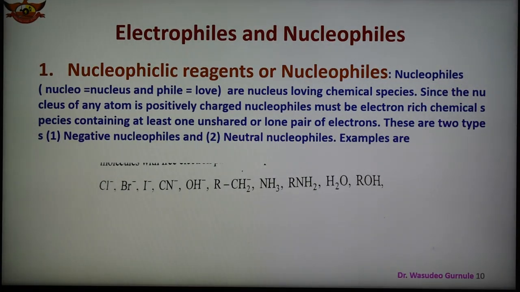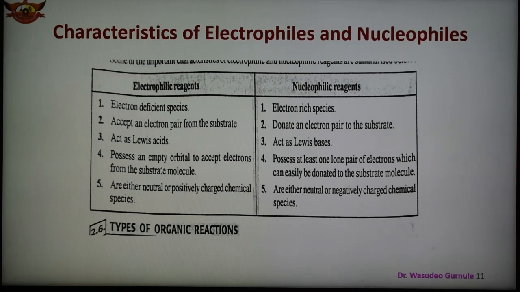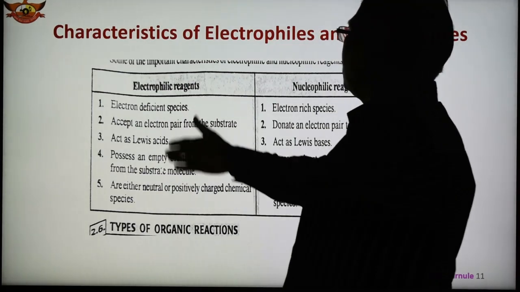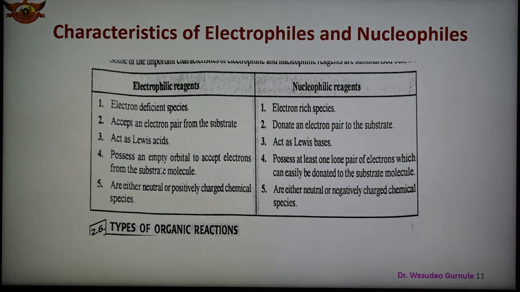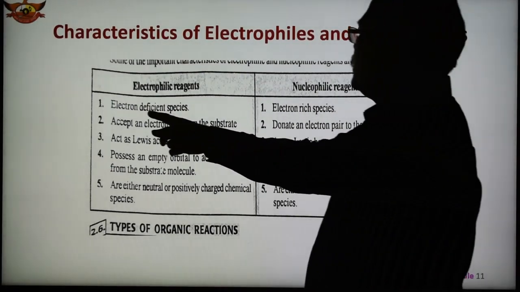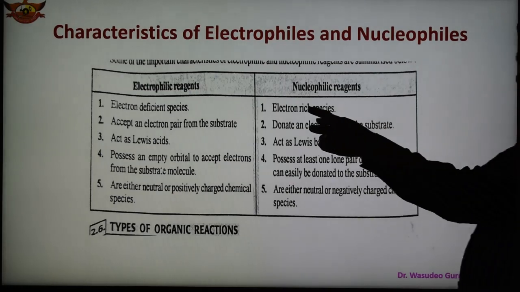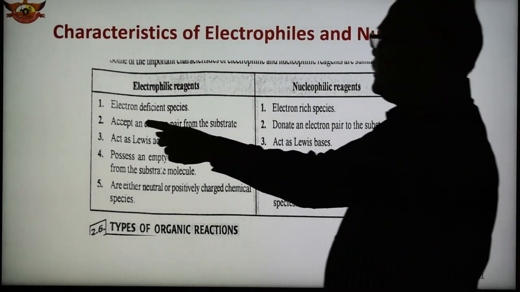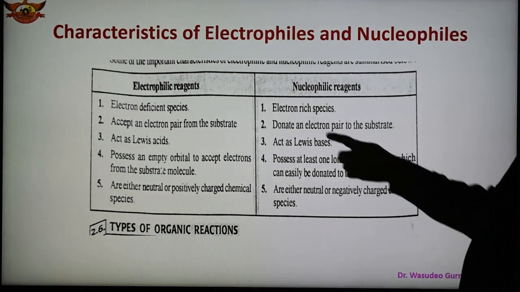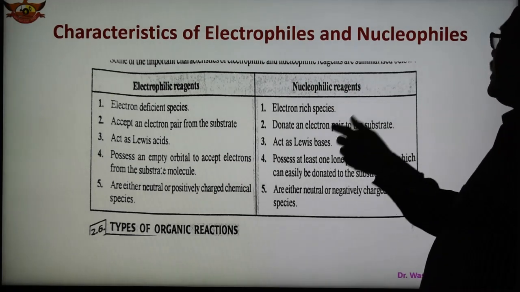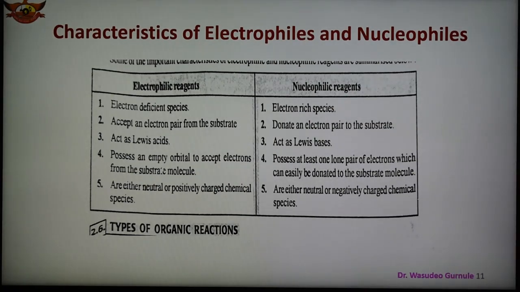So what are the important characteristics of electrophiles and nucleophiles? Here simple characteristics have been given for both. First, an electrophile is electron deficient and a nucleophile is an electron rich species. An electrophile accepts an electron pair from the substrate, and a nucleophile donates an electron pair to the substrate. Third, electrophiles act as Lewis acids because they accept an electron pair, and nucleophiles act as Lewis bases because they donate an electron pair.